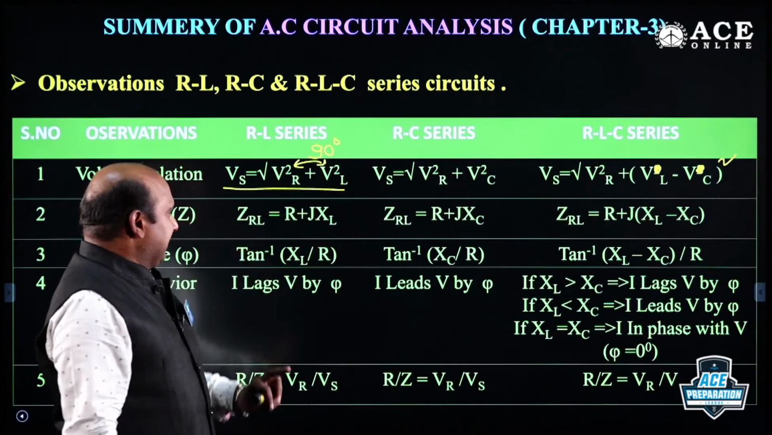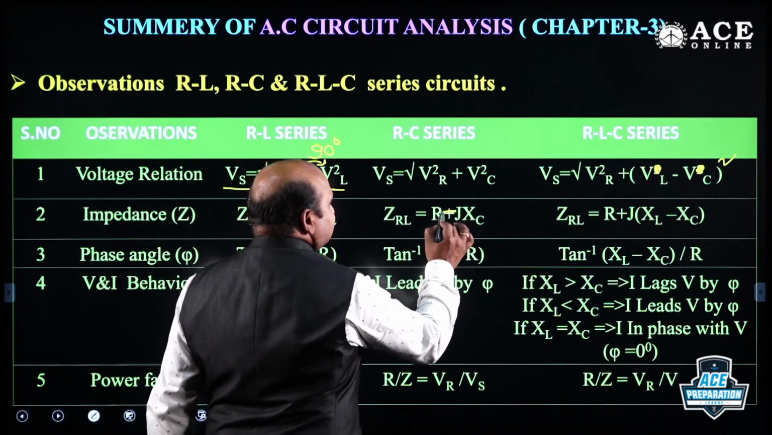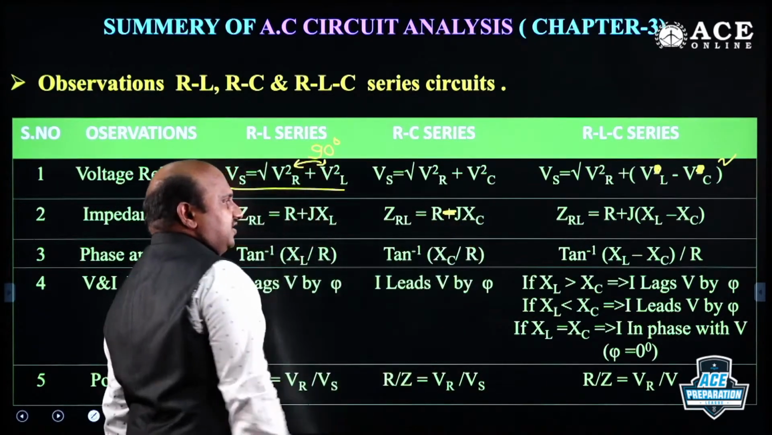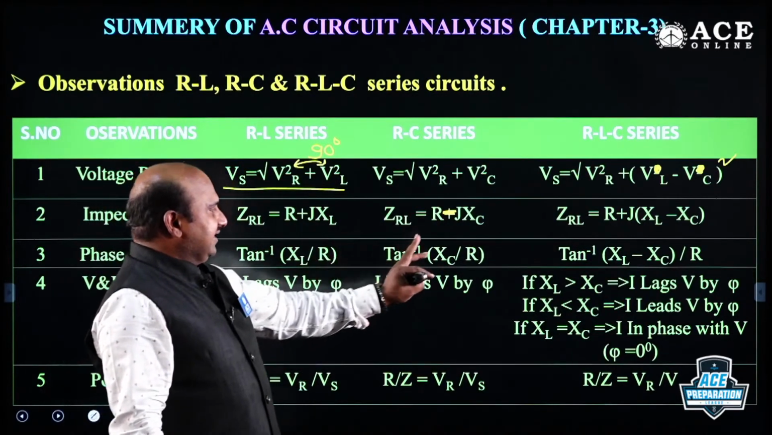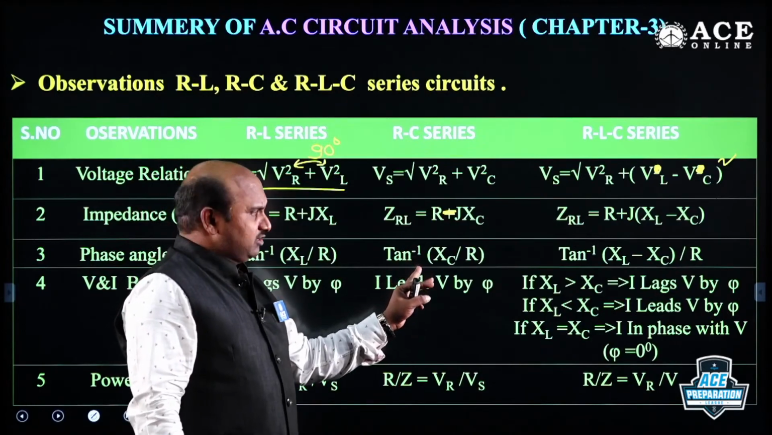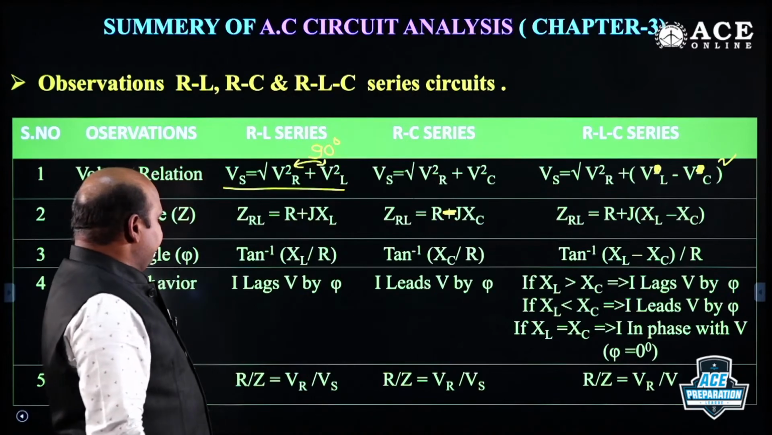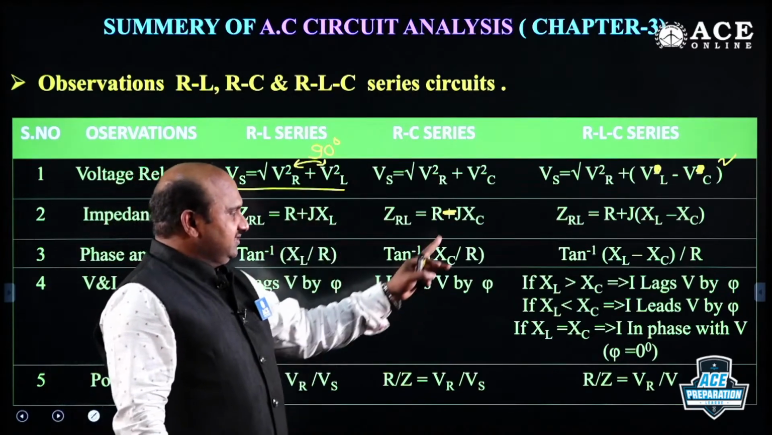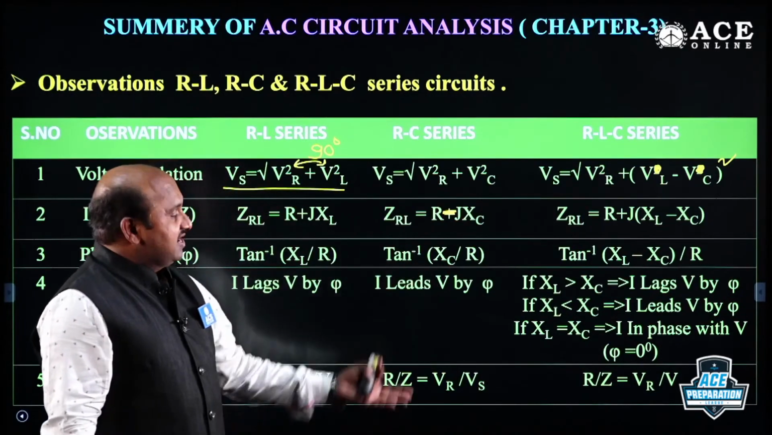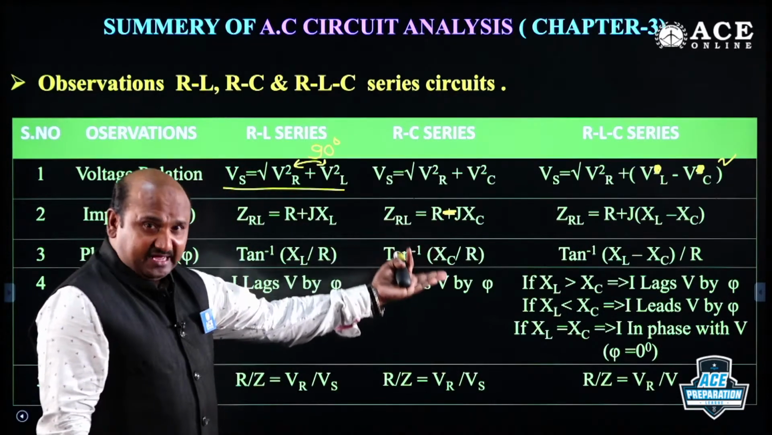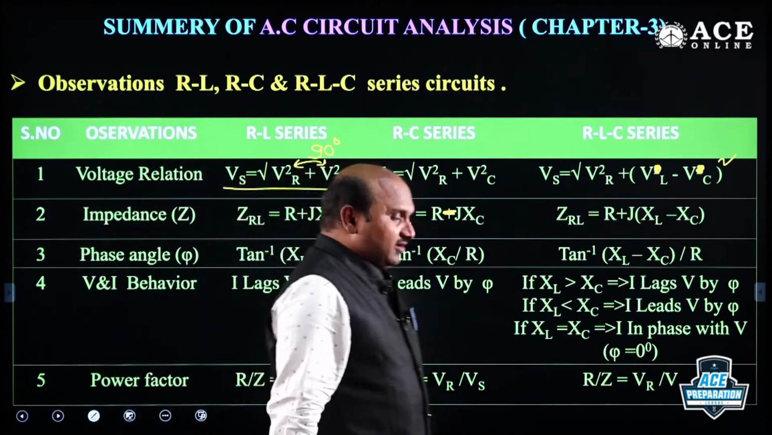And while coming to impedance, you have to remember R plus jXL, R minus jXC, and R plus j times XL minus XC. The phase angle is tan inverse of XL by R, or actually minus XC by R, and the magnitude I have given, with XL minus XC by R. I lags V or I leads V, based on the XL and XC values, how I and V are behaving, right? Now, the power factor is very important here.